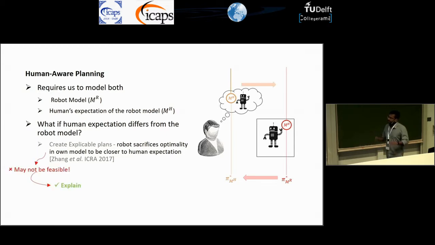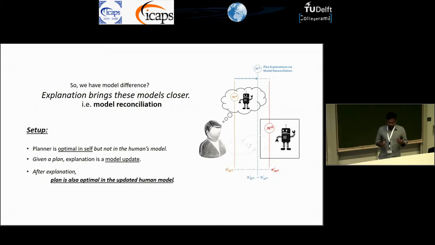The other option is the robot can stick to its optimal plan and then try to explain why that plan is optimal. But these kinds of explanations cannot be a soliloquy. It has to explain with respect to the human's model. In our formulation, we see explanation as a process of bringing models together. So the actual contents of the explanation itself would inform the human about the changes they need to imbue into their own model so that the current plan can be properly evaluated.